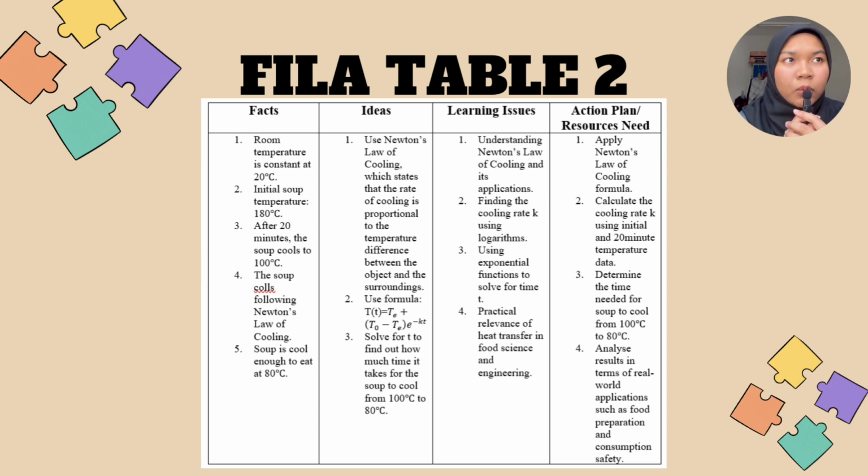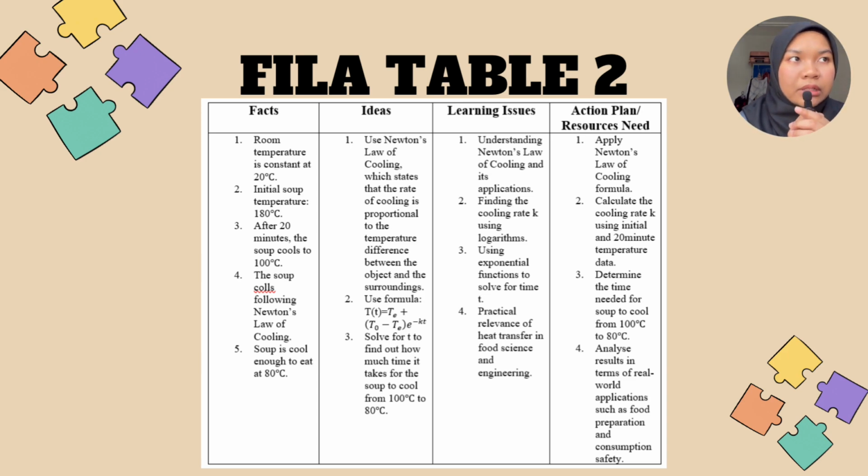Okay, for the idea, we use Newton's law of cooling, which states that the rate of cooling is proportional to the temperature difference between the object and the surrounding. Second, we use the formula T(t) equals TE plus (T0 minus TE) times e to the power of negative kt.